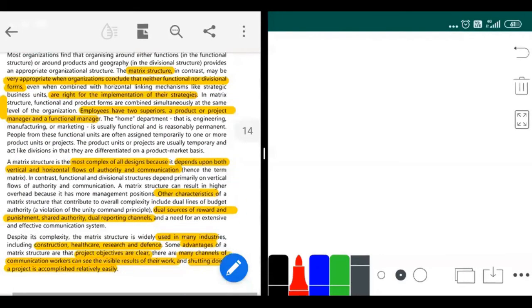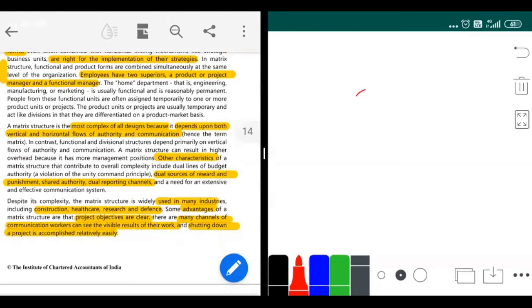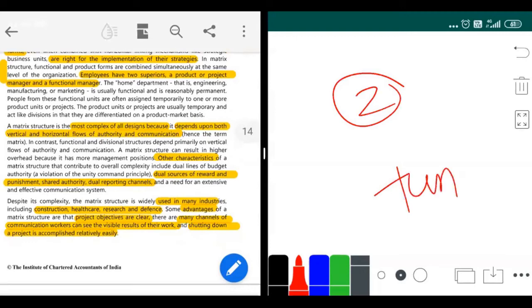So yeah, I'll go through the text for you. The matrix structure is very appropriate when the organization concludes that neither functional nor divisional form is okay for them, so they move on to the matrix structure. What happens here is that employees have two superiors: a product or project manager and a functional manager. So employee has two superiors.